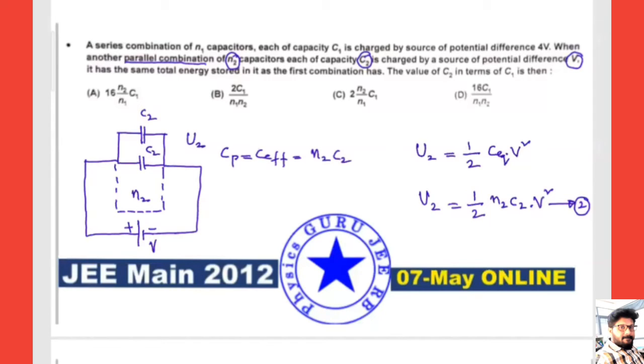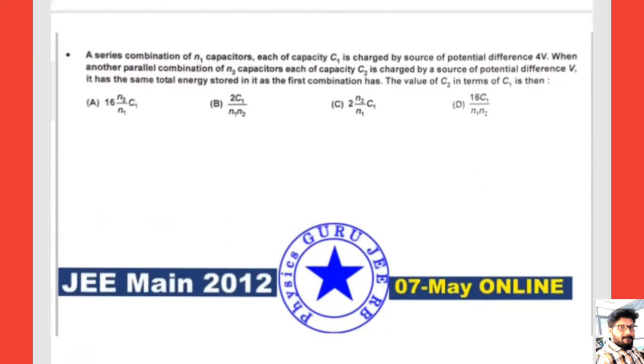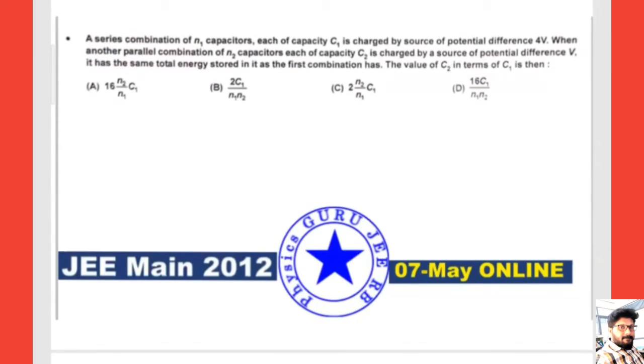Now finally what it is saying: the same total energy stored as in the first combination. That means U1 is equal to U2. According to the question, we want U1 equal to U2, given that U1 equals U2. Hope this is clear. Now I'll substitute from equations 1 and 2.